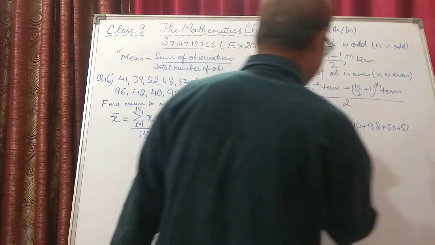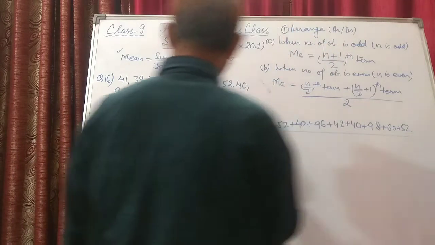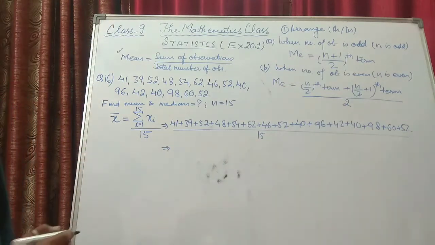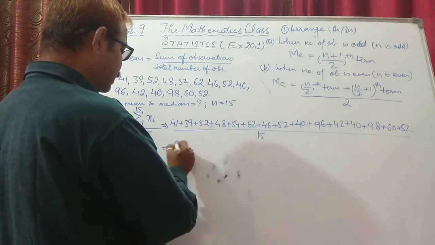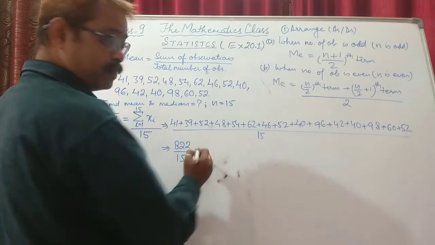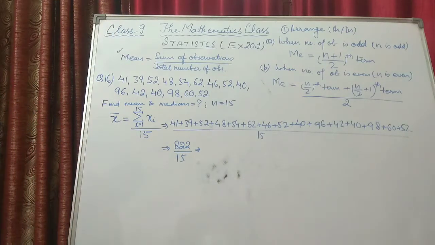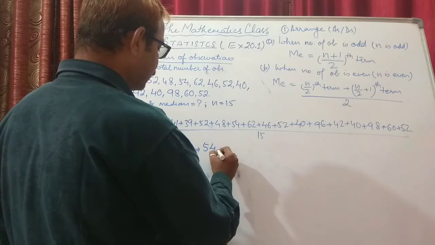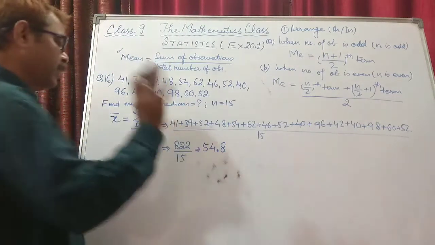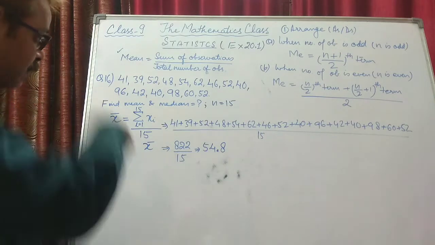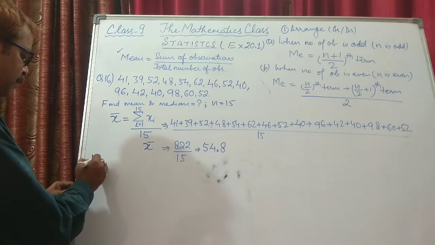Total divided by 15. Now we will add, and after adding it should come to 822 upon 15. Now when it is divided by 15, it comes out to be 54.8. So 54.8 is the mean of the given data. We got the value of the mean, that is 54.8. Now we will be calculating the median.